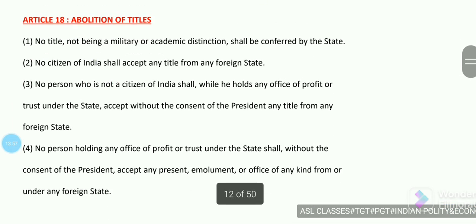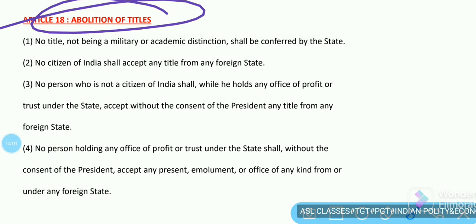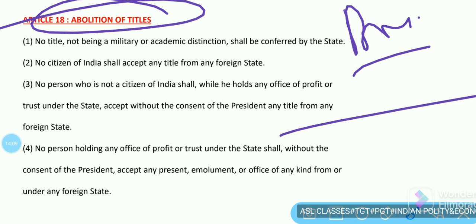Now, next is abolition of titles. Earlier, it was very popular in the British era that they used to give special kinds of titles to the people of the country, like Raja, Rai Bahadur, and lots of other titles. But now it has been abolished.